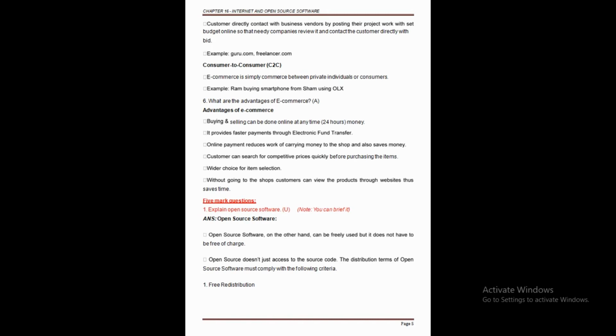So one more advantage is that the buyer makes the buying decision in this case. And lastly, it improves market intelligence also. So all are called the advantages of e-commerce. Clear this point? All are called the advantages of e-commerce here.